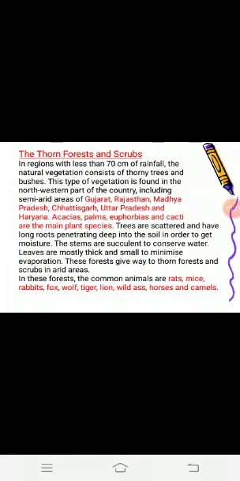In these regions, these thorny forests and scrubs are found. Animals found here are rats, mice, rabbits, fox, wolf, tiger, lion, wild ass, horses, and camels. Camel is also known as the ship of the desert.